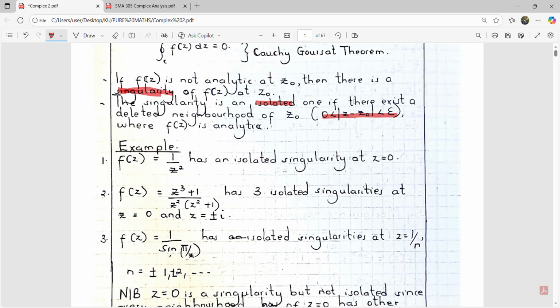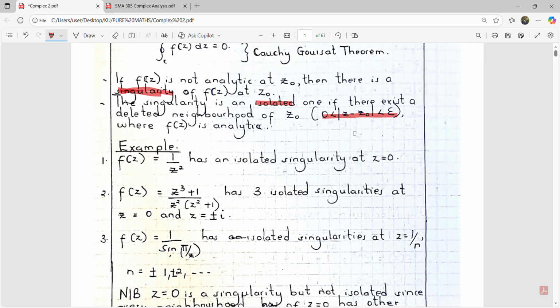A deleted neighborhood, in layman's language, means that if I pull out that singularity, then I will not find any other singularity in the neighborhood of that z0.